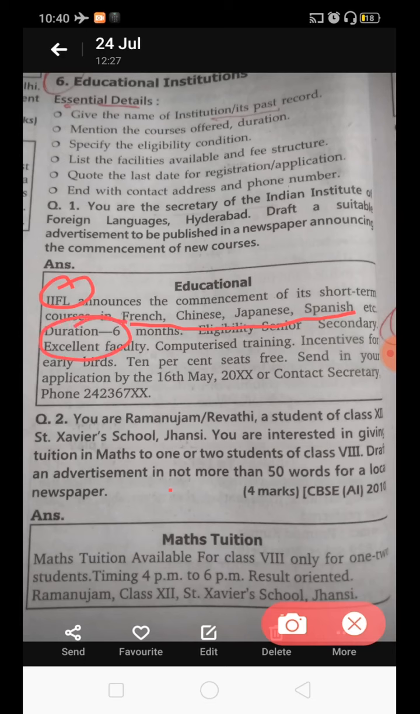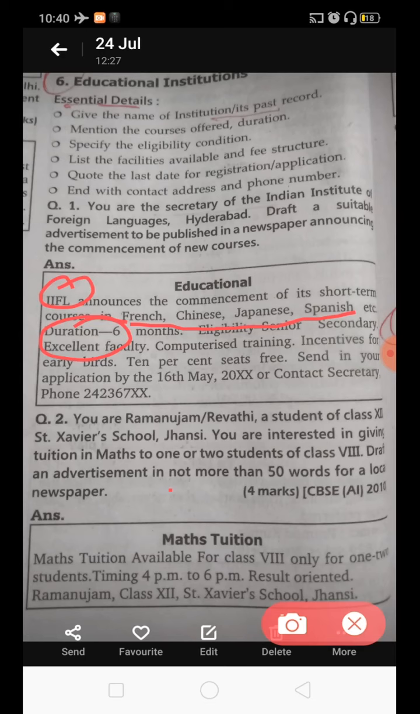तो आप you can see here ना, mention the course offered and the duration. So we have mentioned the course offered. The short term courses offered in French, Chinese, Japanese, Spanish, and we have also mentioned the duration, 6 months. Now see the next point, specify the eligibility condition. Eligibility is senior secondary, means the child should have passed senior secondary and that is the minimum eligibility criteria. तो वो भी दे दिया अब हम लोगों ने.